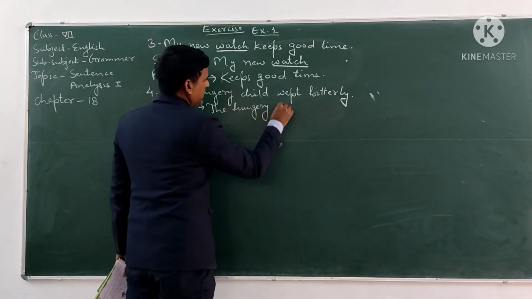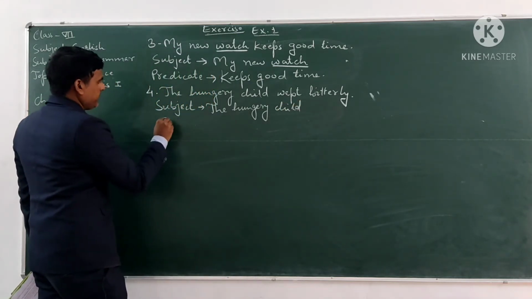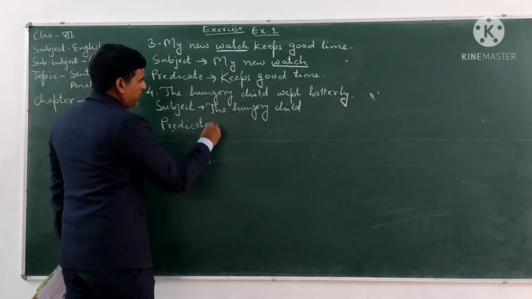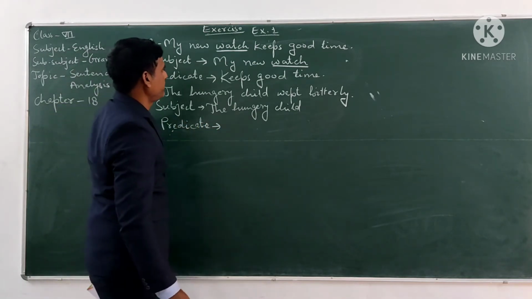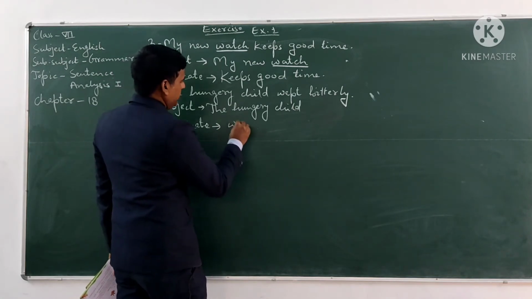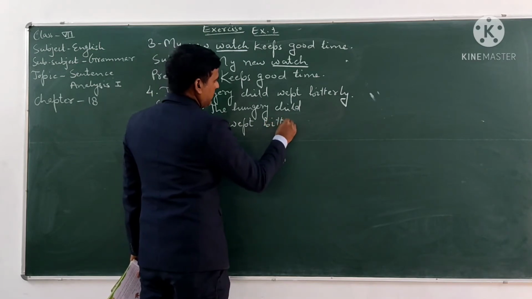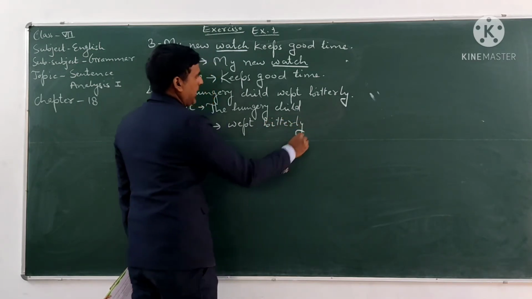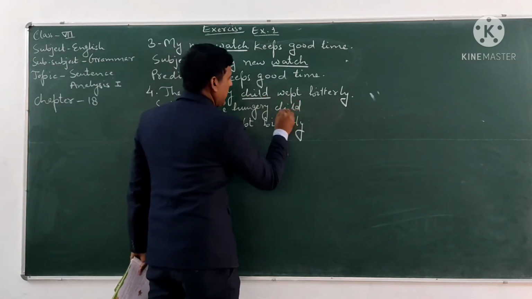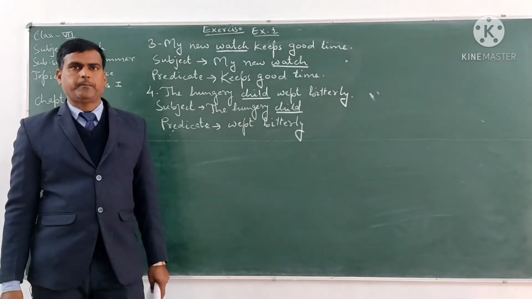And the predicate is wept bitterly. And the subject word is child. Child is the subject word in this sentence.